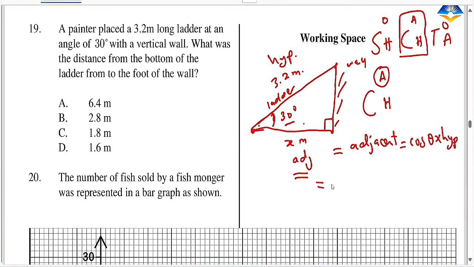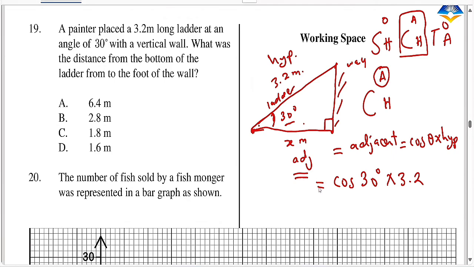So since we're searching for the adjacent, you take cos of 30 degrees multiply to the hypotenuse. Hypotenuse is 3.2. So cos 30 kama kawaida, you can take your calculator because you are allowed. I don't think you're denied, but I think without calculator also you can know cos 30.